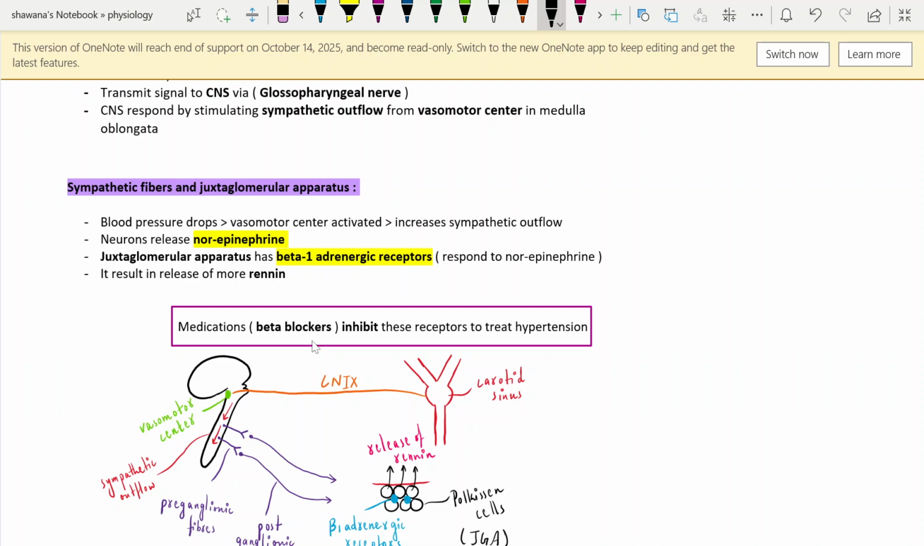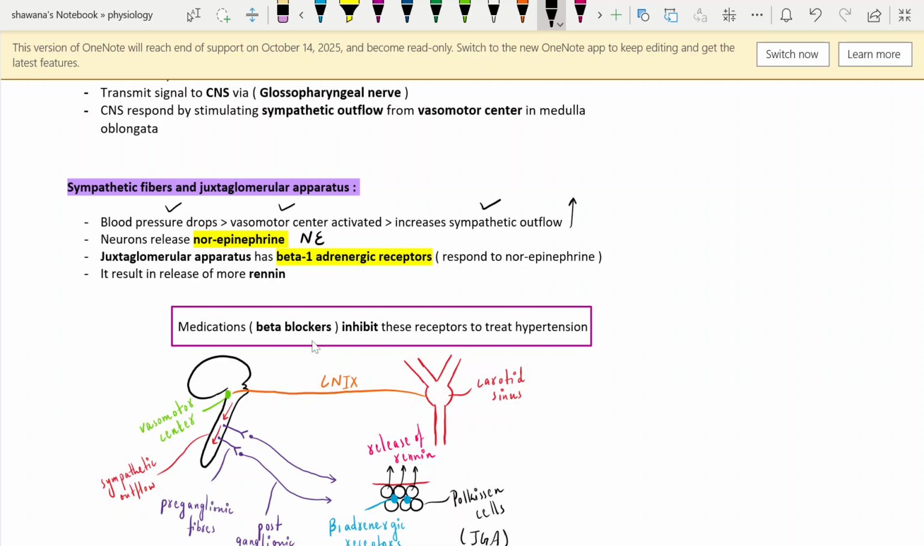So what about the sympathetic fibers and the juxtaglomerular apparatus? Sympathetic fibers are triggered in response to the glossopharyngeal nerve coming with the signal that there is low blood flow towards the carotid bodies, so blood pressure drops. It's the first scenario. The vasomotor center has been activated. It increases the sympathetic outflow from the vasomotor center in the medulla. There are preganglionic and postganglionic nerve fibers, and the postganglionic nerve fibers originating from the sympathetic outflow release norepinephrine.